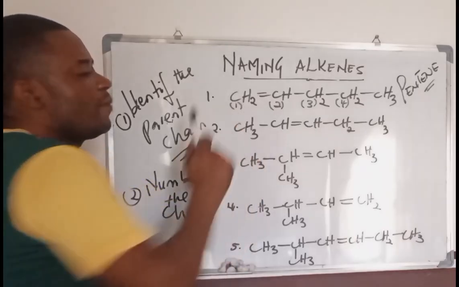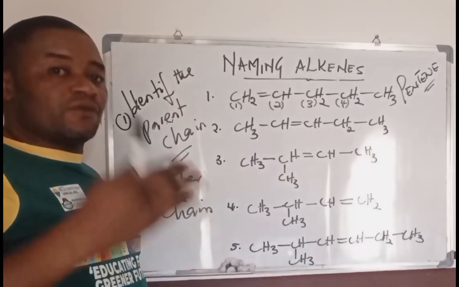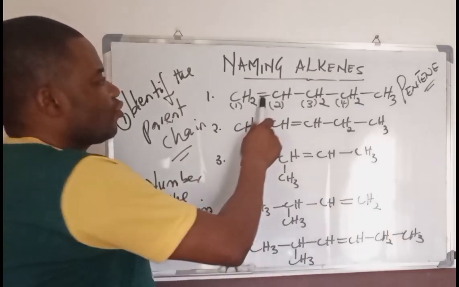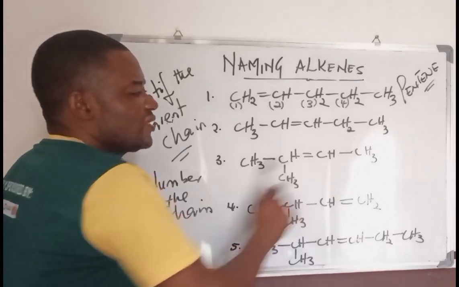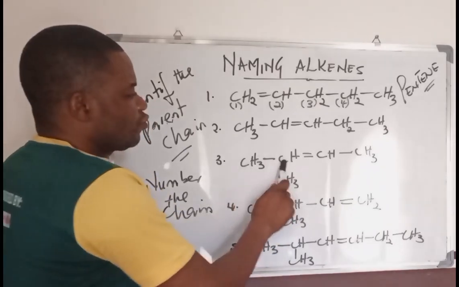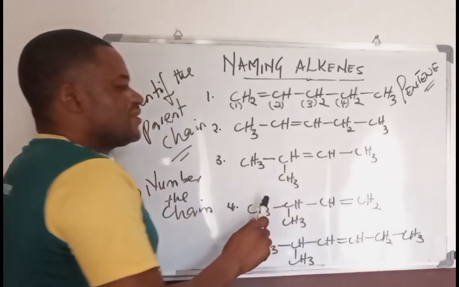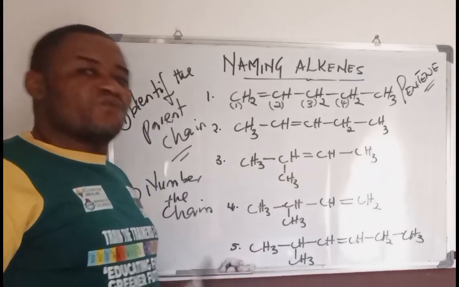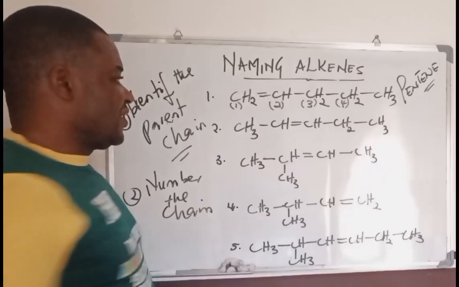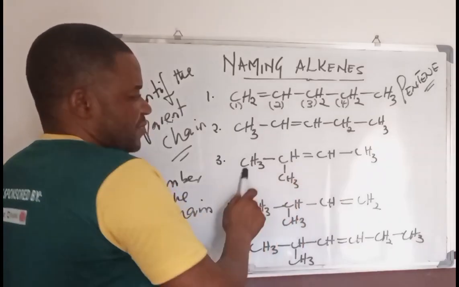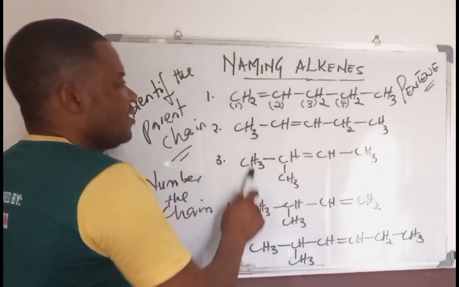Now, where it becomes impossible, like I said, the second convention applies where this does not work, where you have a double bond that is equidistant between carbon atoms. You have 1, 2, double bond, 1, 2. In this case, you will not be able to tell which carbon atom to start numbering from, because it is not closer on one side like this.